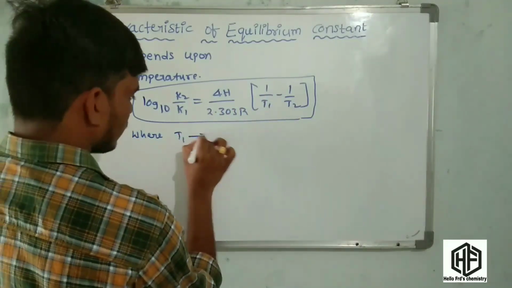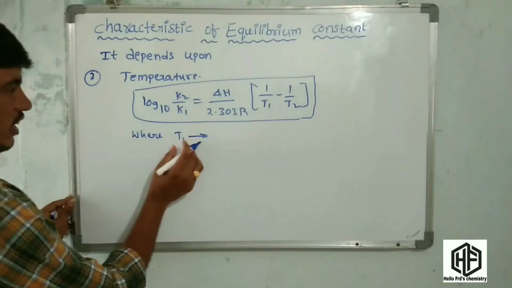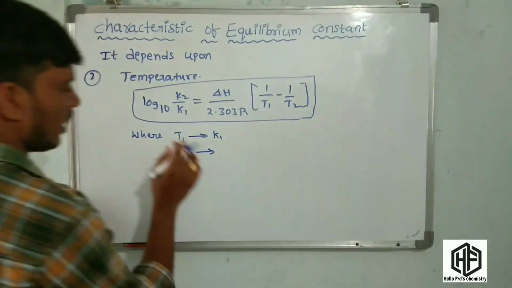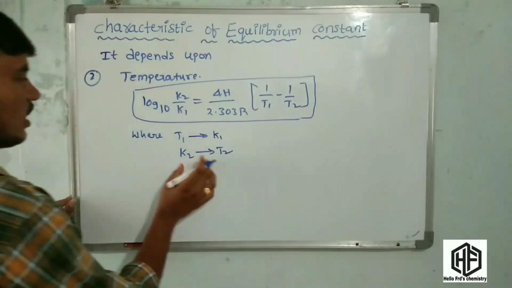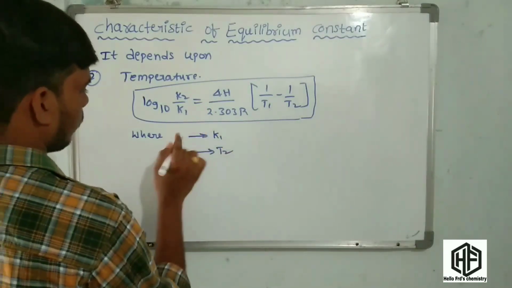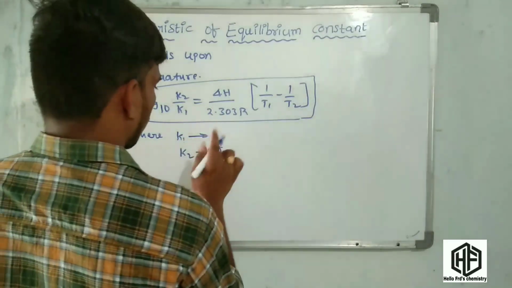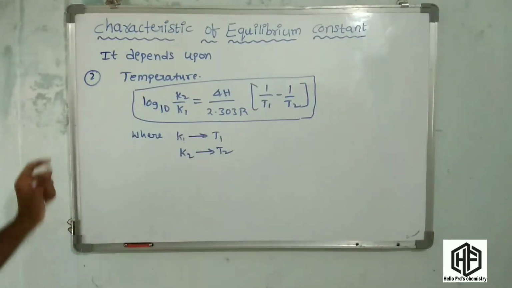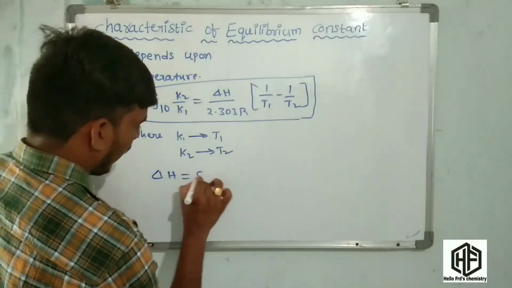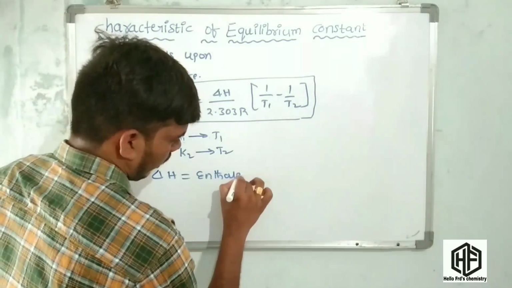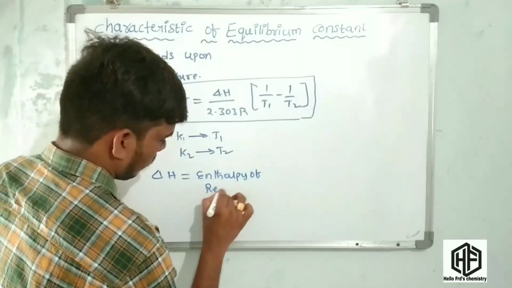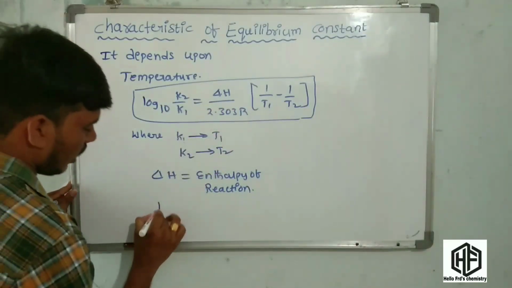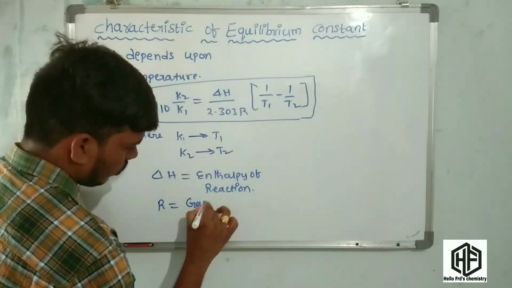Now, K1 is the equilibrium constant at T1 temperature, and K2 is the equilibrium constant at T2 temperature. In this expression, delta H is equal to the enthalpy of reaction. This is called the heat content of a reaction, and R is the gas constant, the universal gas constant.